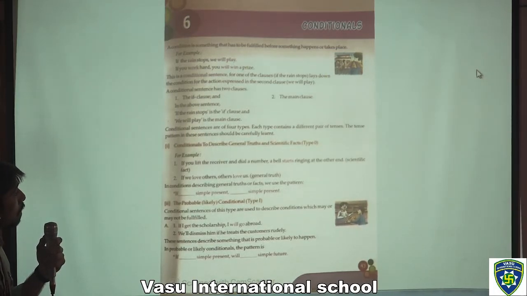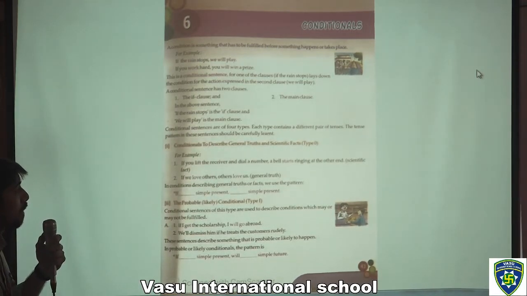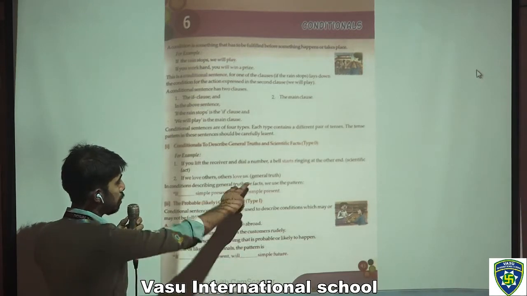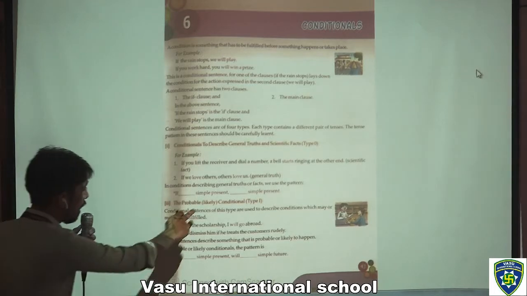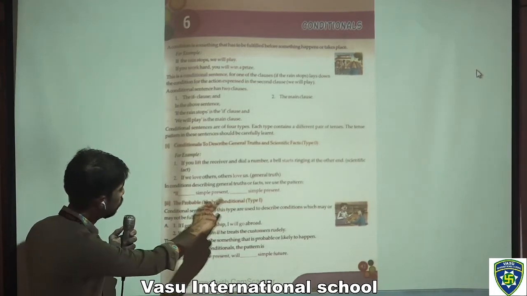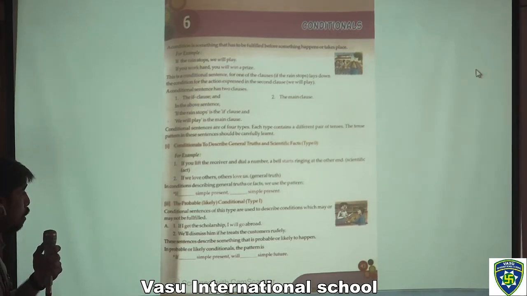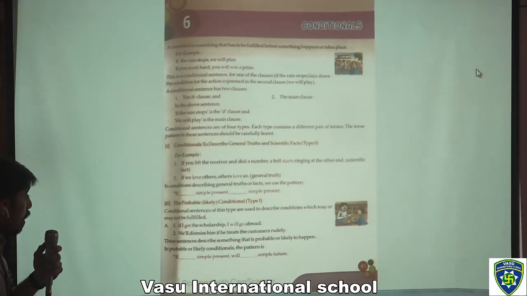Now, the first one: conditionals to describe general truths and scientific facts. For example, if we love others, others love us. So that is a general truth. After that, we have the probable or likely conditional, type 1. Conditional sentences of this type are used to describe conditions which may or may not be fulfilled. For example, we will dismiss him if he treats the customers rudely.